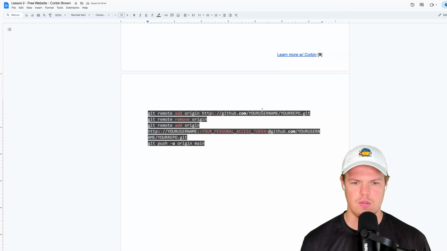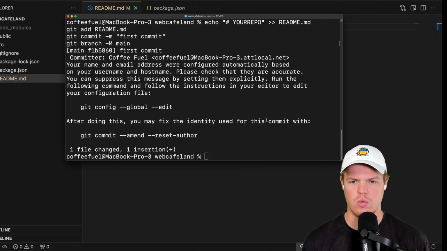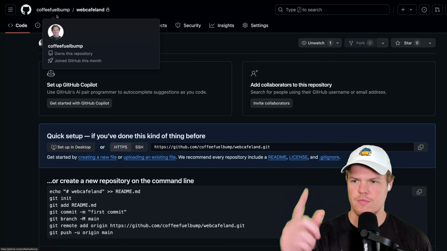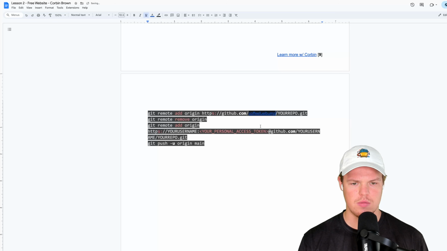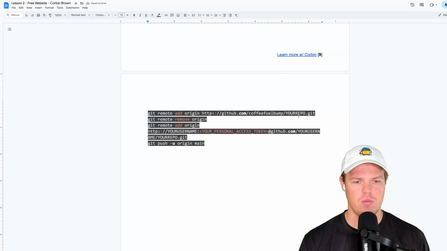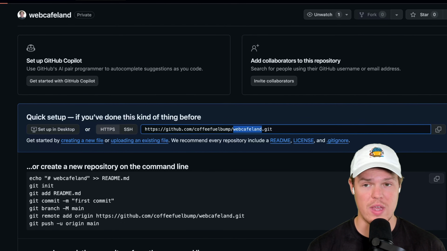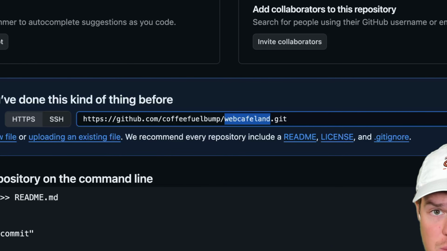The first thing it's asking for is your username. Your username is your GitHub username, which is over here. For me, it's coffee fuel bump. So I'm going to come over here and paste. Don't worry about the link. Paste. Now the repo, we come back over here, is going to be the Web Cafe land, or your name. That was what we identified as the repo when we created it, when I hit that little create repo button.